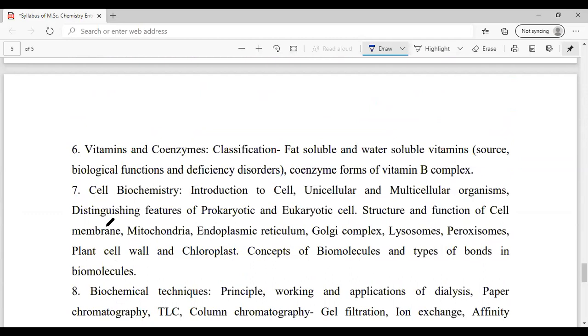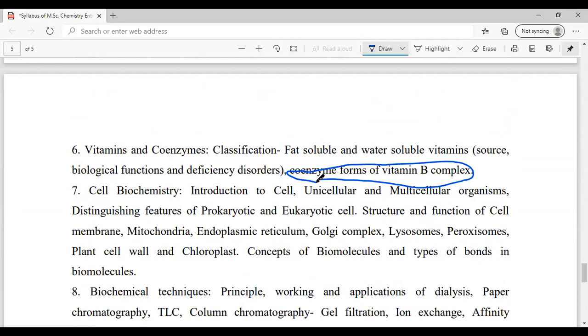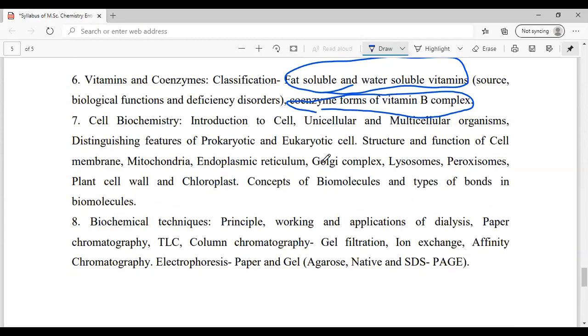And also vitamins and coenzymes. For vitamins and coenzymes, you could mainly go with the different forms of the vitamin B complex, very important. Then for fat-soluble and water-soluble vitamins, I have also done a video previously which gives you the most important way to memorize these things.